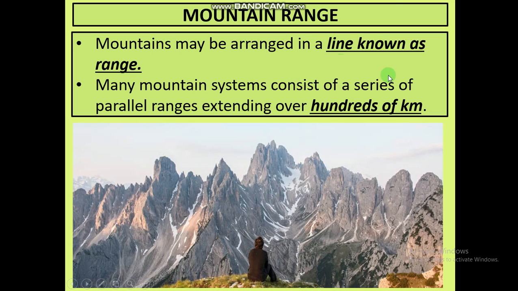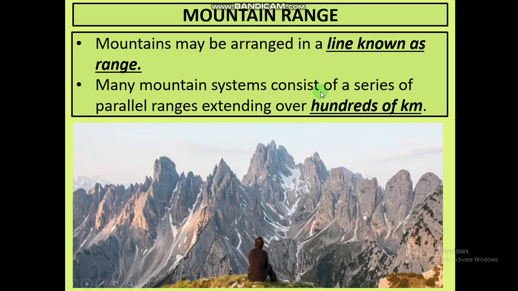Mountains may be arranged in a line known as a range. If this is a single mountain, we call it a mountain. But if many mountains are connected with each other, it starts from here, but in the picture we can only see this much. If you look with your naked eyes, these mountains will look as if they are not ending. They start from here and go a long distance, sometimes covering many thousand kilometers. This connection is known as a mountain range.